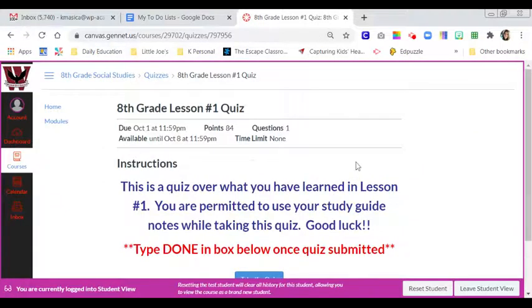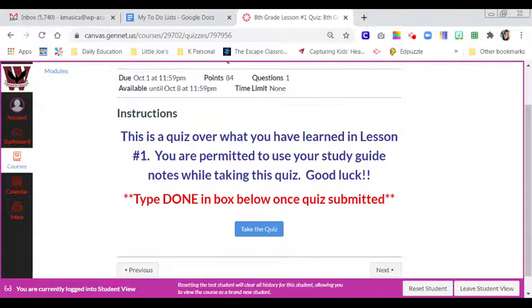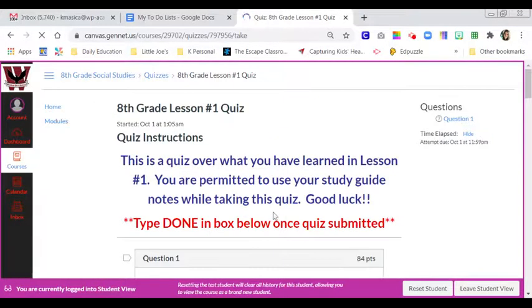Now it's going to take you to this page. It is available until next Thursday. As you can see, there is no time limit, and it is 84 points. Keep in mind that most of these are multiple choice and check the boxes, and those are always worth 2 points apiece. This is a quiz over what you have learned in lesson number 1. You are permitted to use your study guide notes while taking this quiz. Good luck. Once you click Take the Quiz, it's going to open up the Google form, and your time starts.